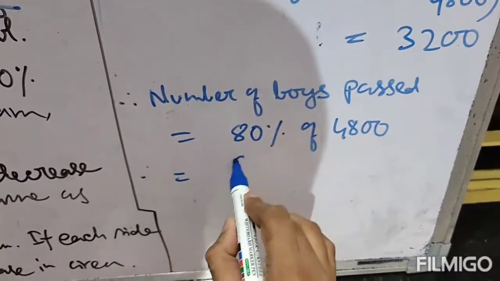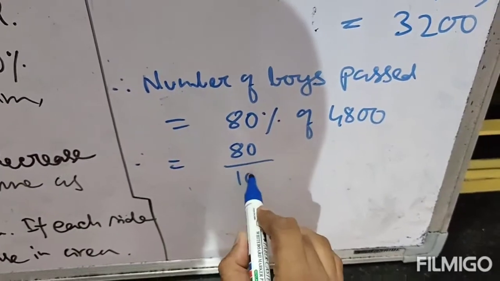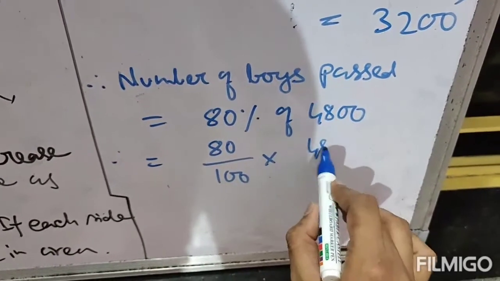That means 80 by 100, of means multiply, 4,800.